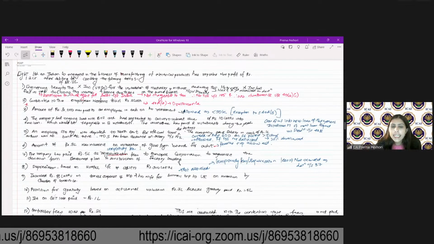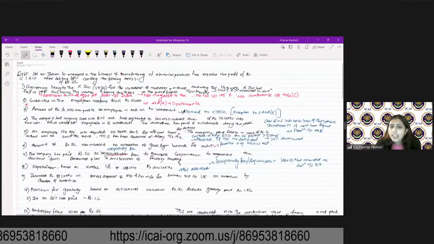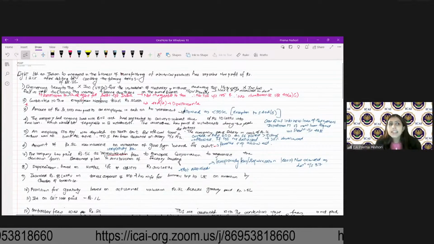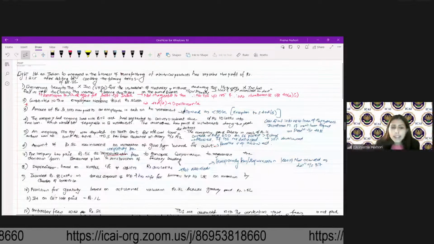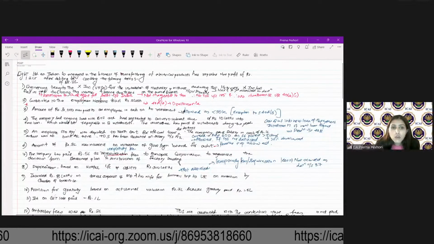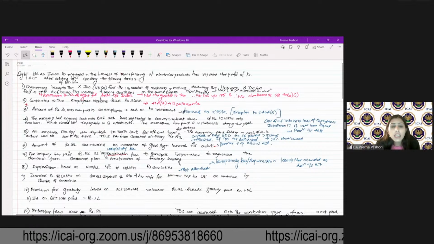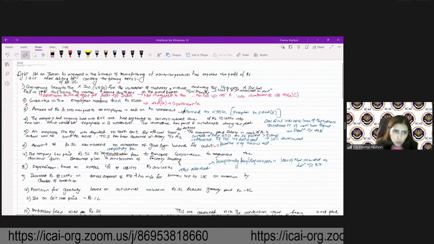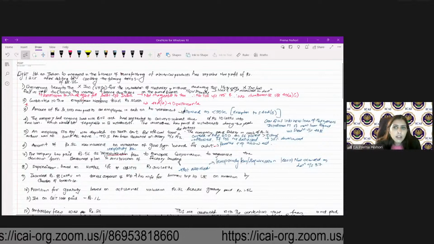So here 8 lakhs on travel expenses of MD and his wife for the business trip is an allowable expenditure. Why is it allowable? Because it's a common business practice to send the spouse of the MD or directors also. So therefore, it is allowed as a business expense under 37.